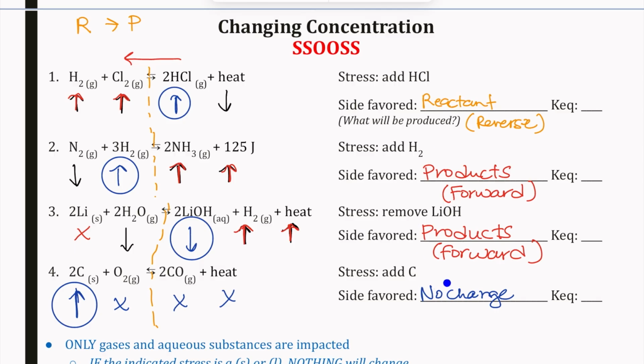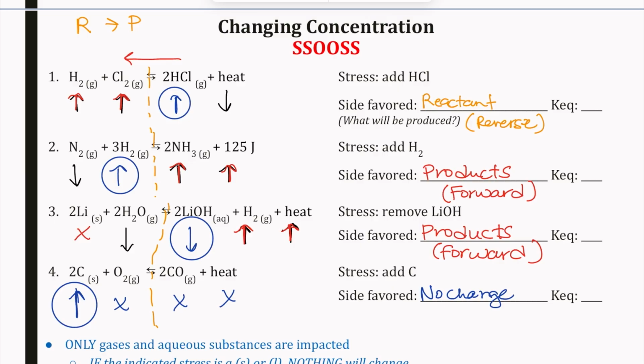So that's looking at what side is favored, what is going to be more produced. We didn't talk about this last piece: how is that KEQ value going to be impacted? If we're changing concentration, your KEQ value is not going to change as a result. Any changes, because that KEQ is based on the value of all of these gaseous or aqueous pieces of the system, are going to have a proportional change.